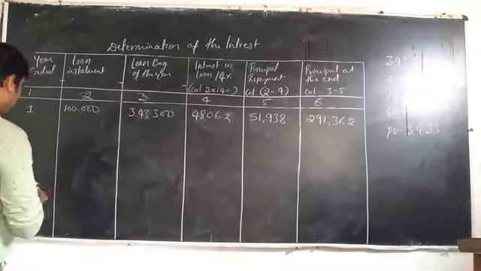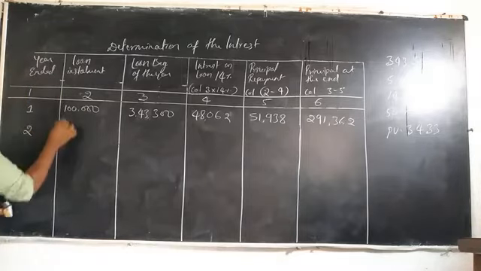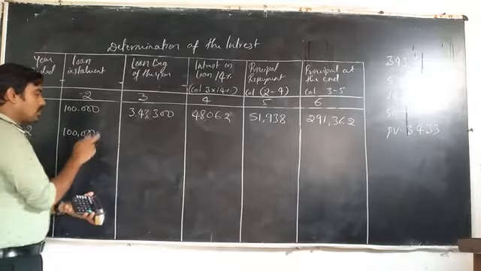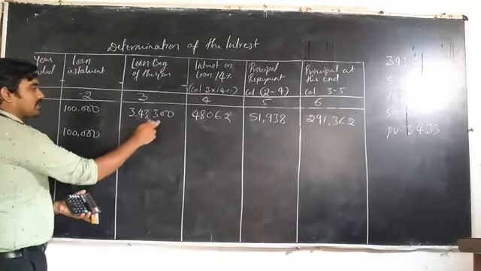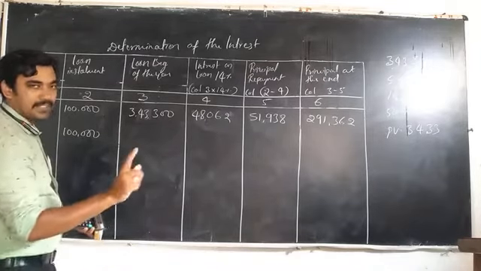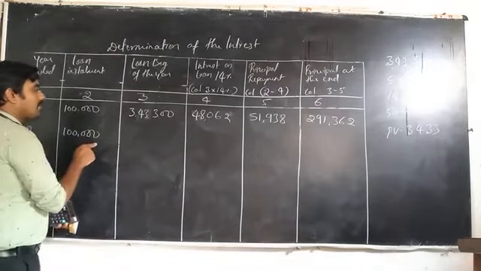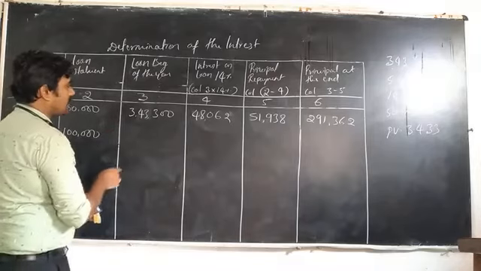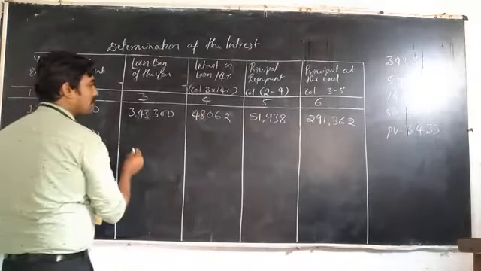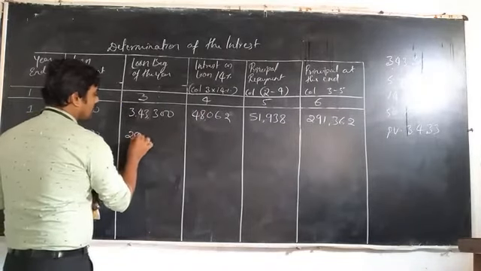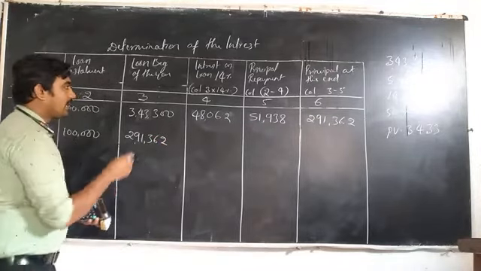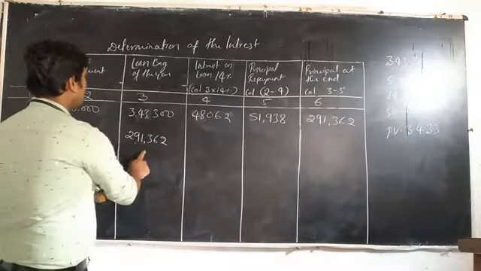Next, second year, the installment amount is 1 lakh rupees. How are we calculating the installment amount? Total loan amount, that is 3,43,300, divided by annuity value 3.433. That means 1 lakh rupees. And the loan at the beginning means last year's closing balance is the opening balance in the present year. That means 2,91,362